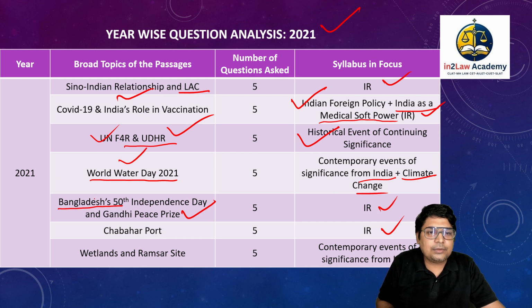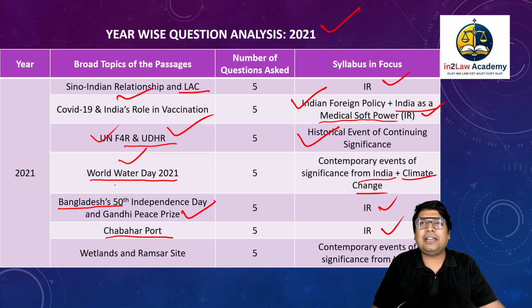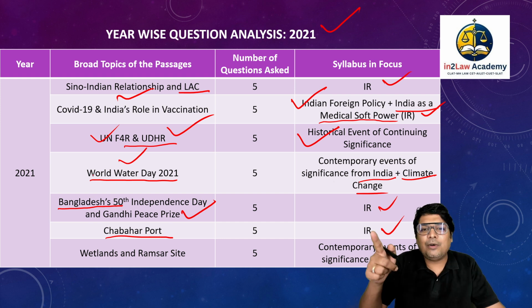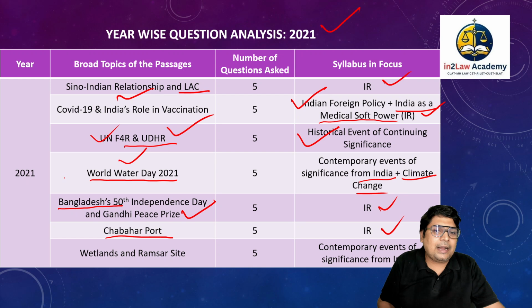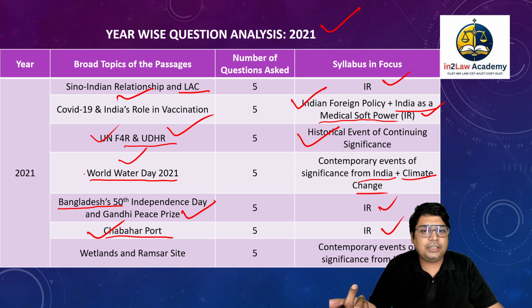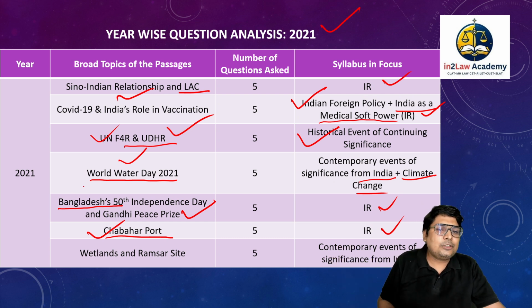So international relations. Chabahar Port, this is against, this is the necklace of diamonds policy of India against string of pearls policy of China, right? I hope I'm giving you the correct name. I think it is the necklace of diamonds policy, that's the policy of India against the string of pearls policy of China, right? So Chabahar port is actually India's counter against the Chinese policy of string of pearls, right? So that was actually in the news at that point of time.